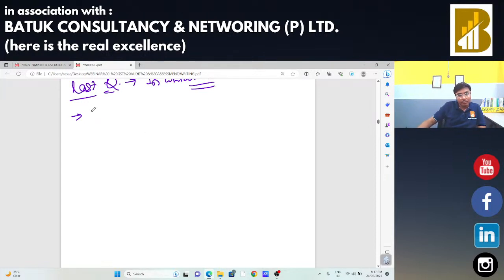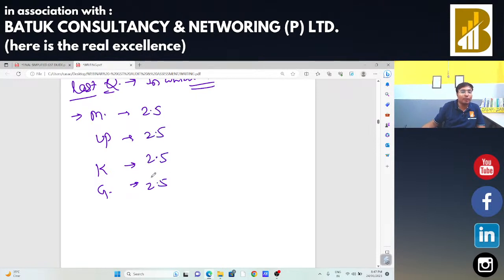Now I have a branch in Maharashtra, one branch in Kolkata, one branch in Gujarat and Uttar Pradesh. I had already transferred the input tax credit of 2.5 lakh, 2.5 lakh, 2.5 lakh as per the turnover.